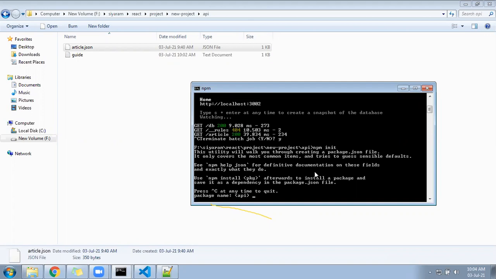It will ask some basic information, like the API name.